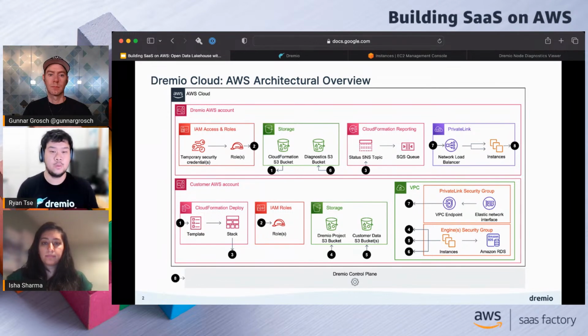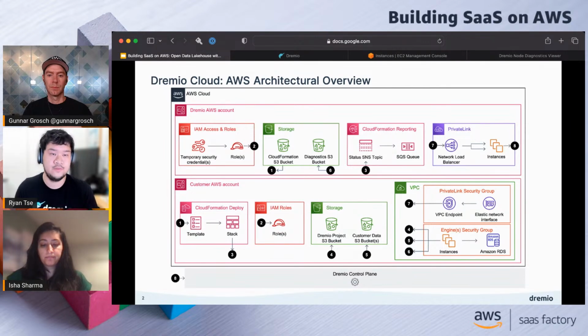We really want to be in your existing VPC where your data is already present, so things like an RDS source potentially. Putting Dremio in a separate VPC makes it super complicated for our end users. So Dremio Cloud is really designed to be put into an existing VPC and live in parallel with the rest of your data sources.